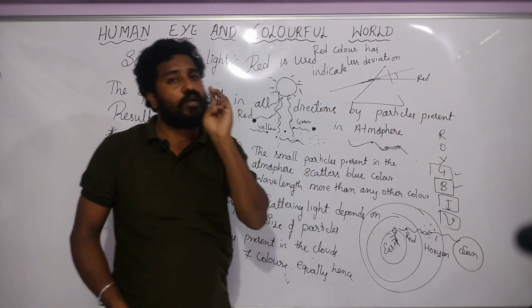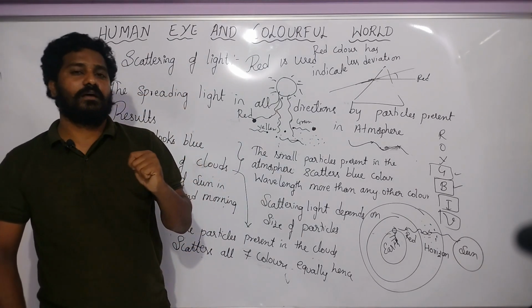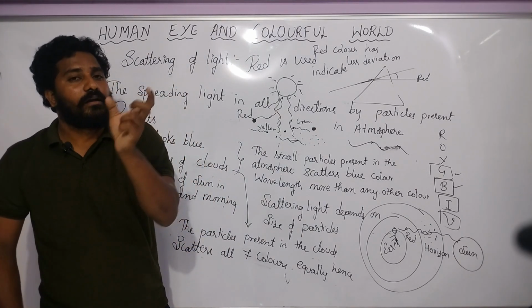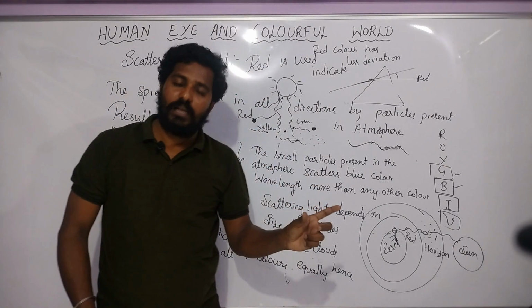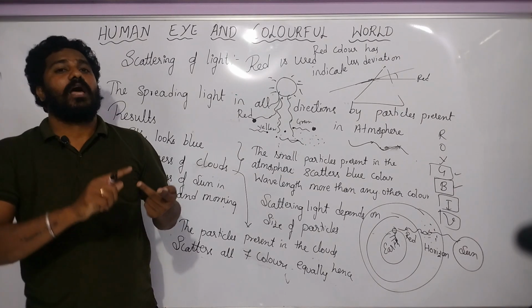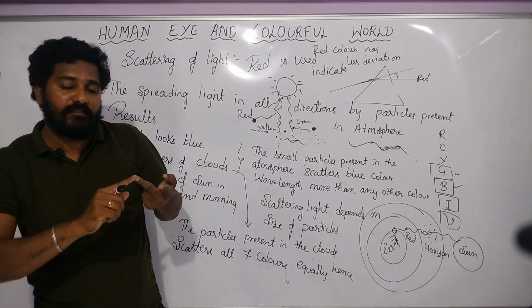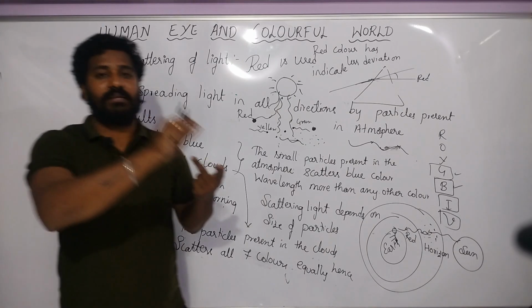So these are the two reasons you have to mention, children. Why do we use red color? Red color is used to indicate danger signal because red color has less deviation compared to other colors, and it has a longer wavelength so that it can reach maximum distance.